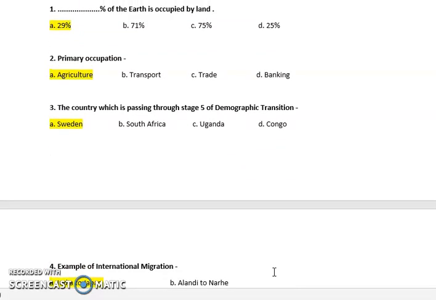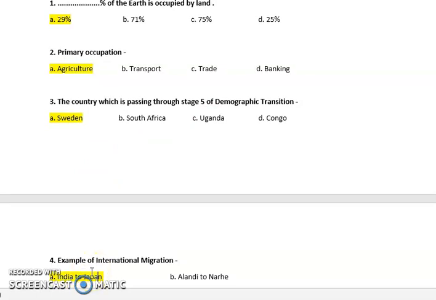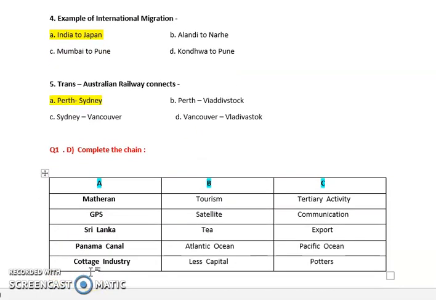Now next is MCQ. First one, dash percent of earth is occupied by land. So 29% is the right answer. Next, primary occupation. So you have options like agriculture, transportation, trade and banking. Agriculture is a primary occupation, transport and trade and banking are tertiary occupations. Next, the country which is passing through stage 5 of demographic transition. In stage 5, the developed countries are involved and Sweden is the only country which is in stage 5.